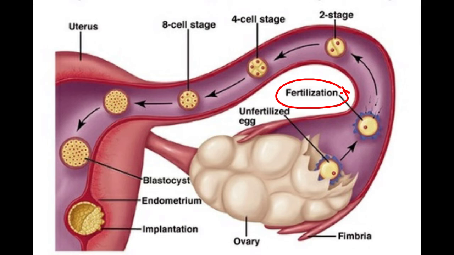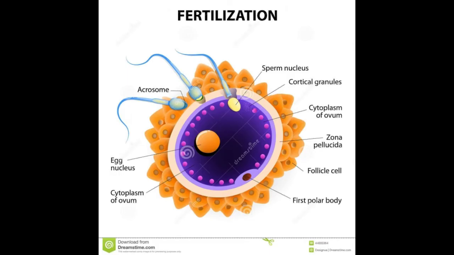Fertilization. Fertilization in humans is internal and occurs in the oviduct of the female genital tract. It takes place usually in the ampulla of the fallopian tube. An oocyte is alive for about 24 hours after it is released from the follicle. Fertilization must take place within 24 hours.